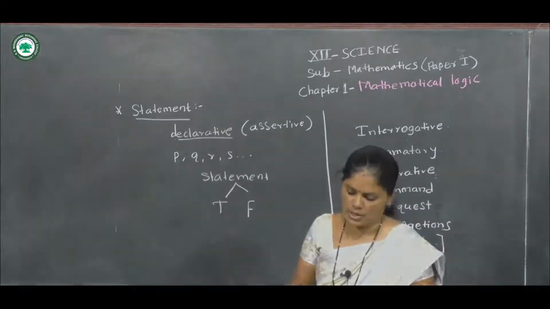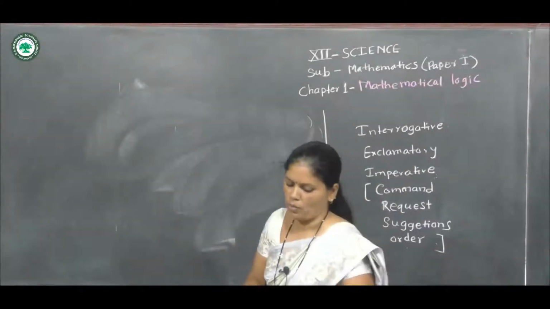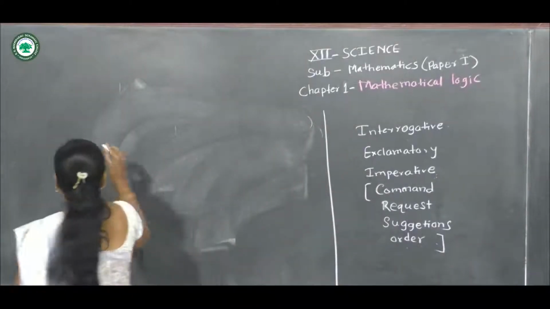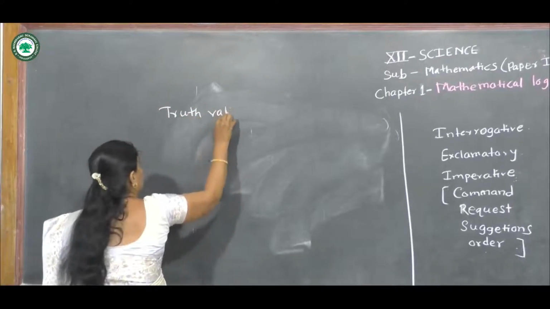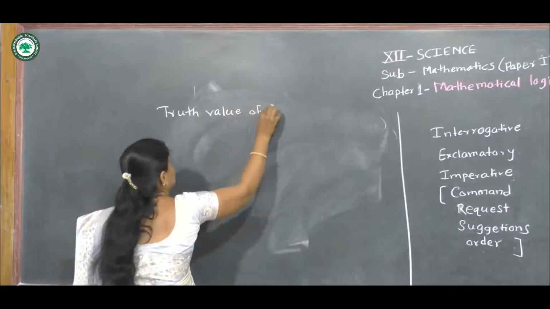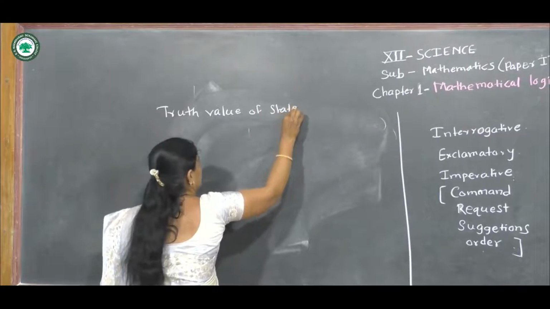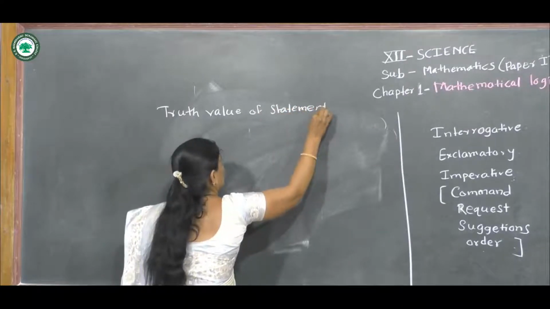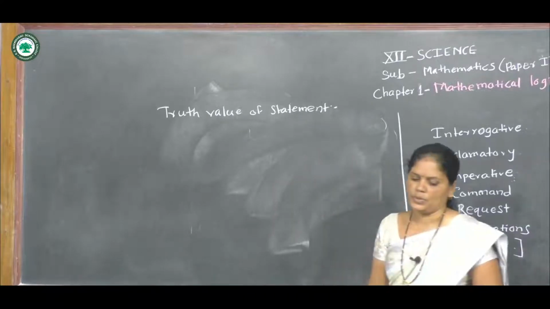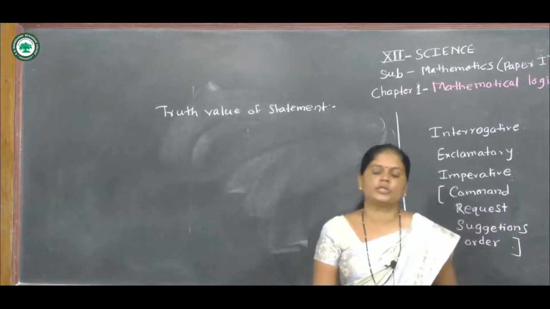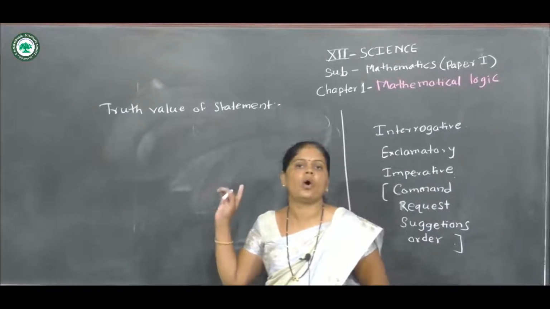Next definition, truth value of statement. Each statement is either true or false.